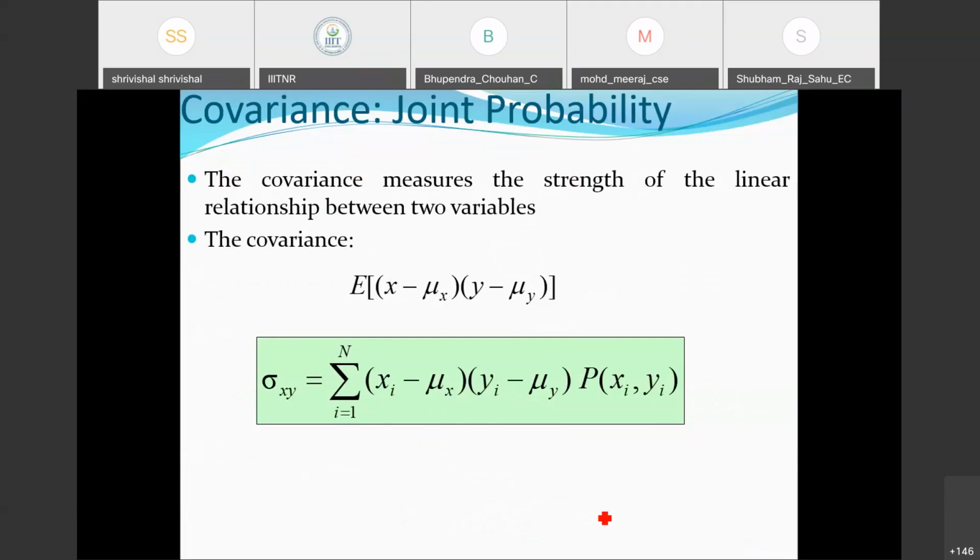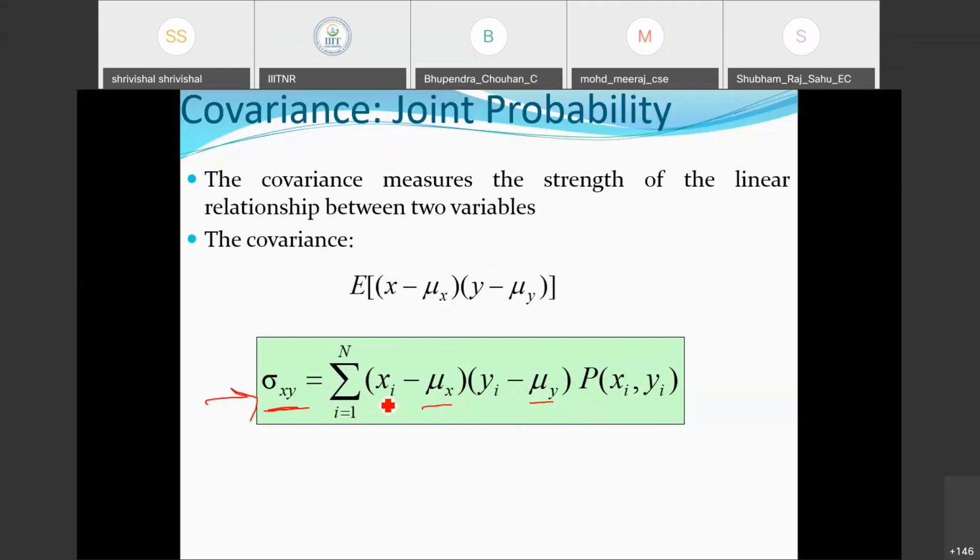In case of the joint covariance function, as we discussed, (x minus mu x) into (y minus mu y). If we generalize it for n values, the sigma xy could be written as the sum from i equal to 1 to n of (xi minus mu x) into (yi minus mu y), because these mean values are going to be calculated and will be uniform throughout the calculation, so they are not going to change.